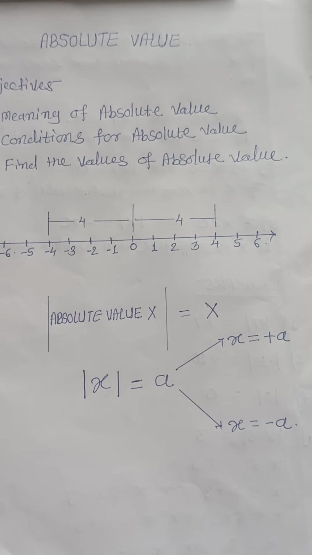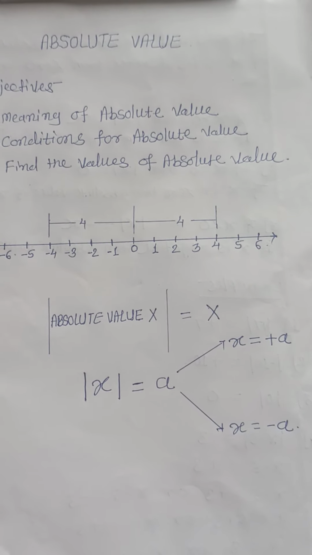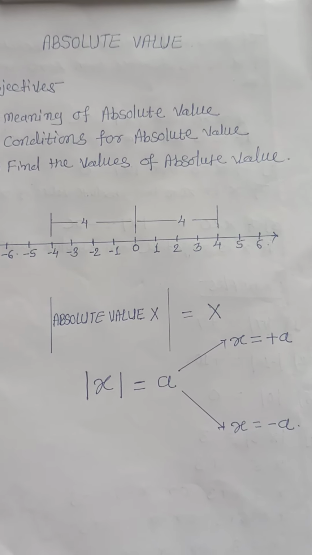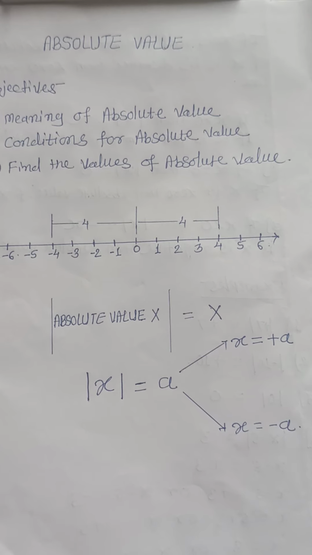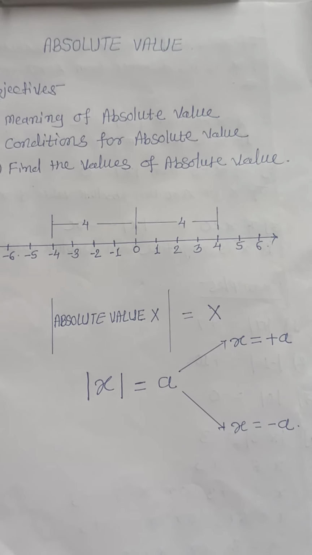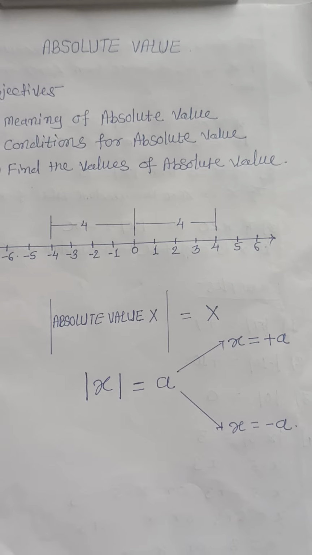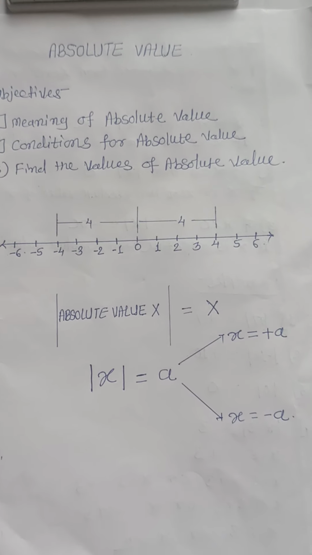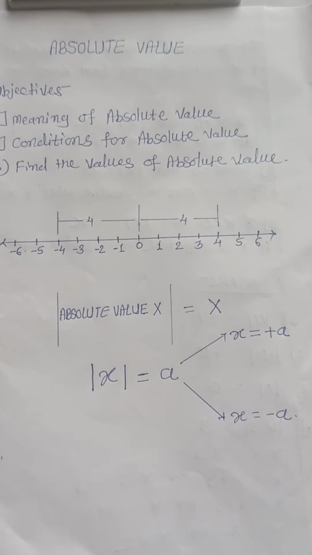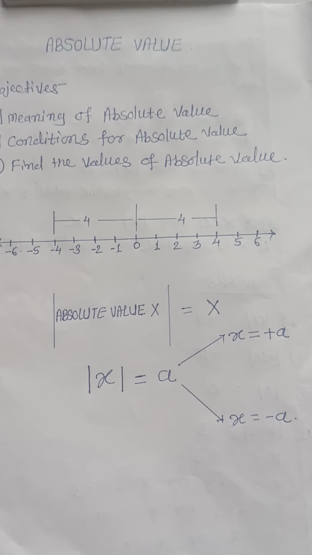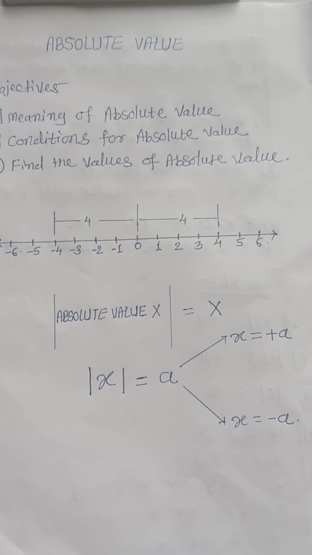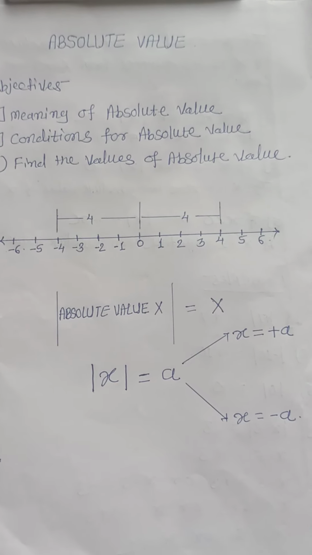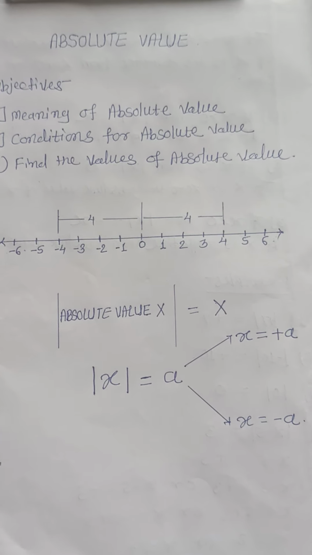They are not saying that I am standing at plus 10 meter, and the other is not saying that I am standing at minus 10 meter. It means that some quantities need only magnitude, not direction, and this magnitude is called absolute value.